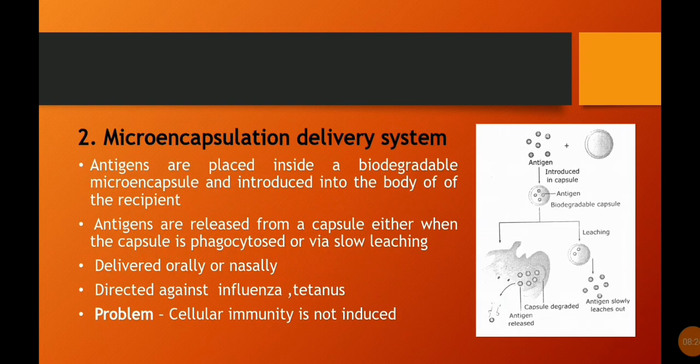Second, microencapsulation delivery system. Antigens are placed inside a biodegradable microcapsule and introduced into the body of the recipient. Antigens are released from the capsule either when the capsule is phagocytosed by macrophages or dendritic cells, or via slow leaching. Delivered orally or nasally, directed against influenza and tetanus. The problem is that cellular immunity is not induced. You can pause the video to see the figure.